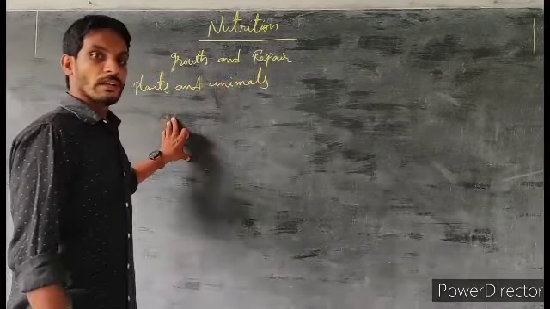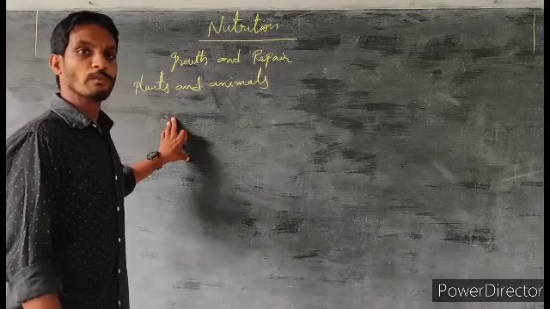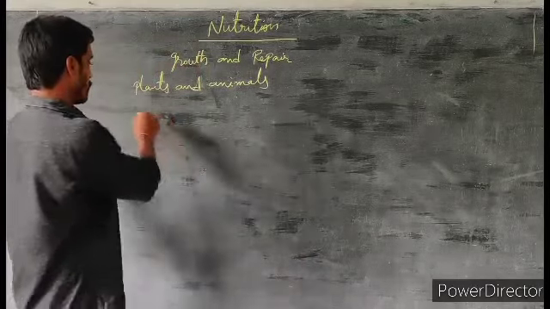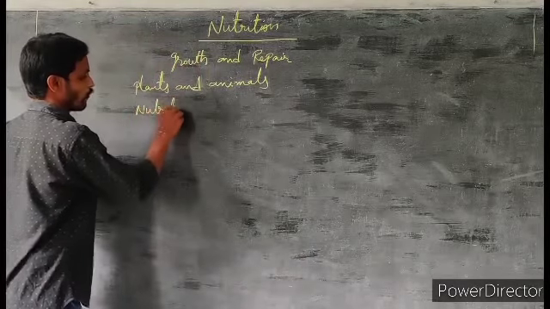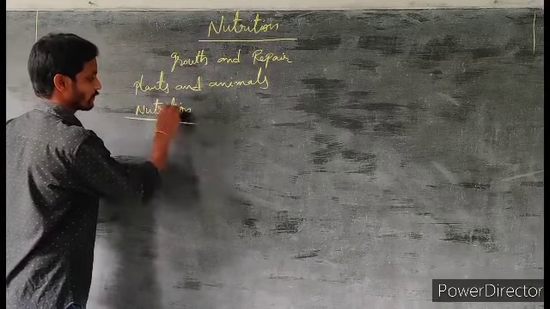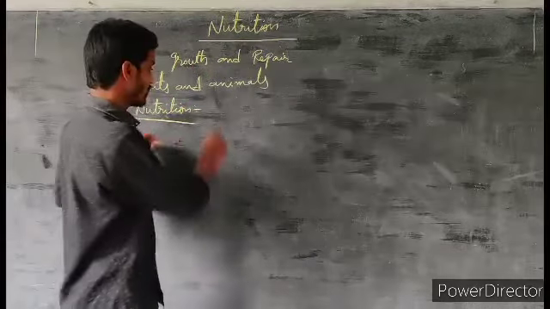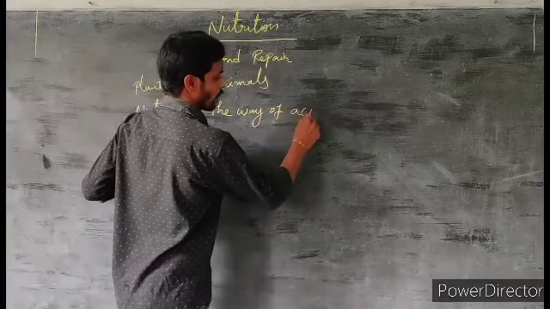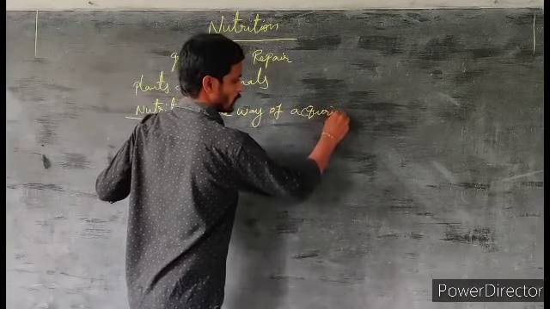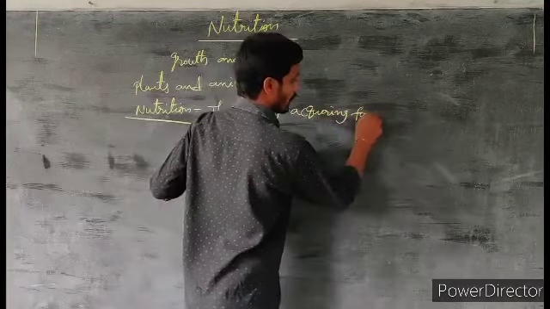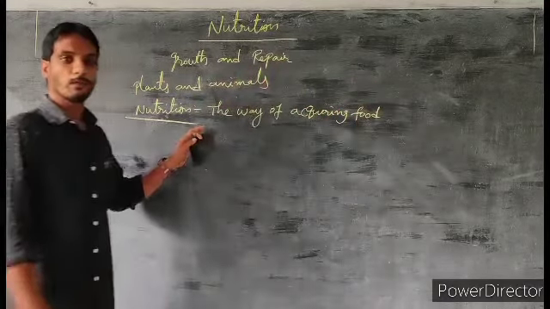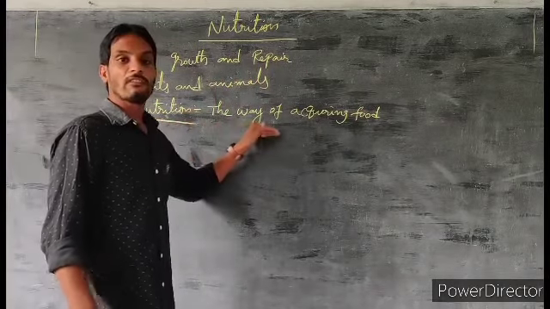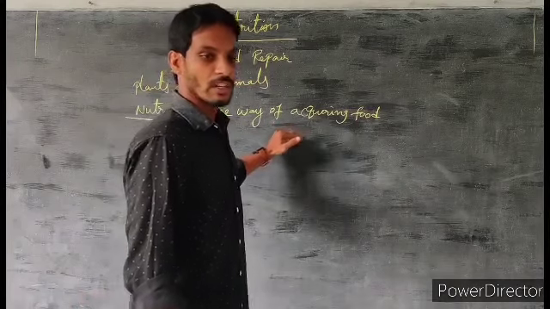All the living organisms get energy from the food materials they are eating to perform their day-to-day life activities. First of all, what is meant by nutrition? Nutrition means the way of acquiring food. The way of acquiring food is called nutrition.